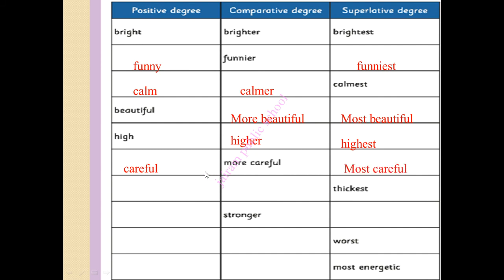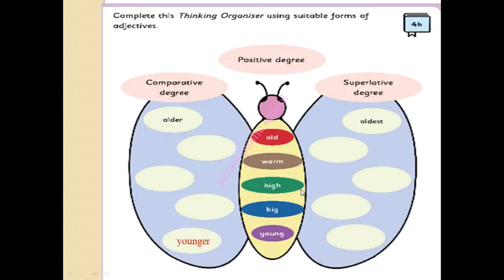Thickest. In positive it is thick, thicker. Stronger. In positive it is strong. In superlative it is strongest. Bad, worse, worst. Energetic, more energetic, and most energetic. So write this in your companion book, children.